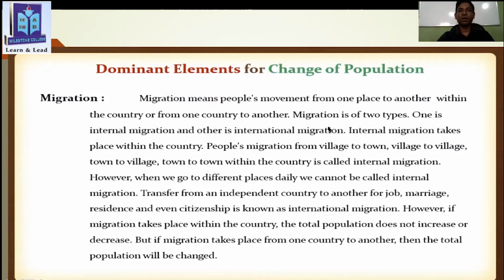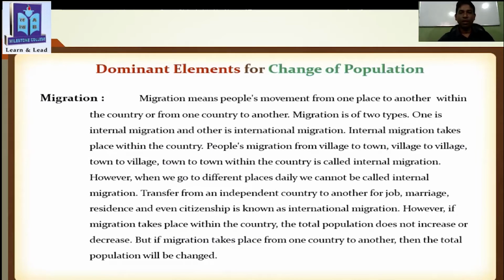Migration is of two types. One is internal migration and the other is international migration. Internal migration means sometimes we come to Dhaka from the village, right? So from one district to another district in the country, it is called internal. And international migration means when we go from one country to another country to live. This is called international migration.